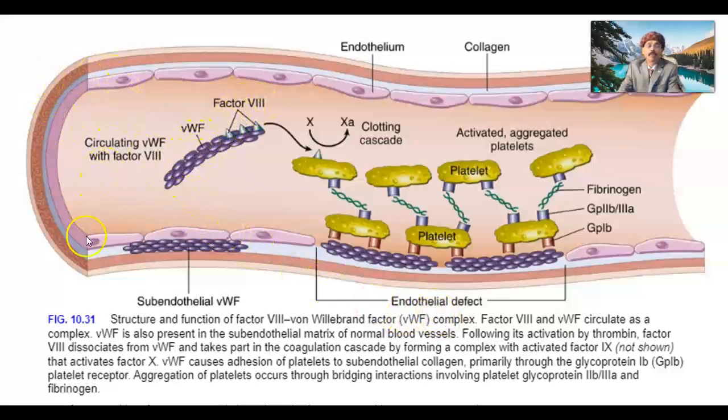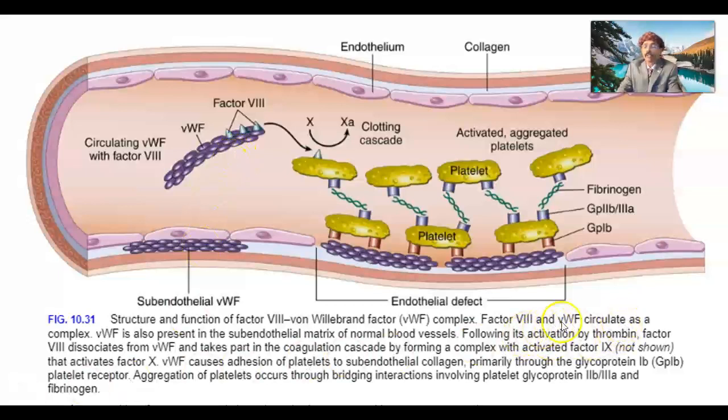This is the blood vessel lined by endothelial cells luminally, and we have some endothelial receptors for von Willebrand factor to the subendothelial tissue. Factor VIII and von Willebrand factor are together present in the blood.